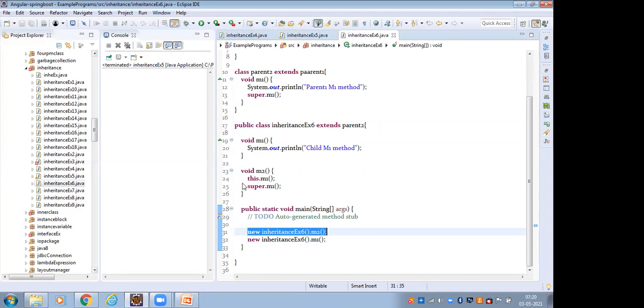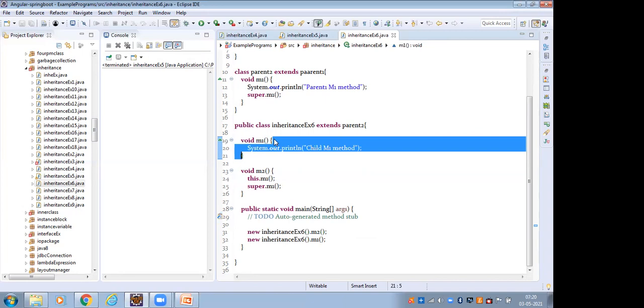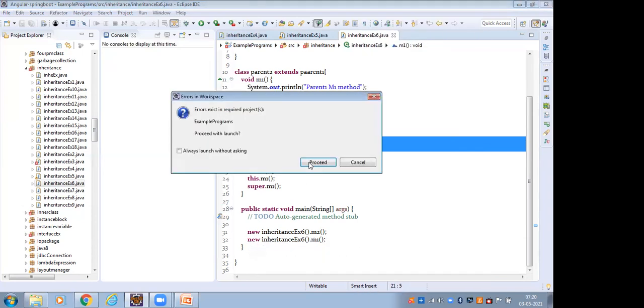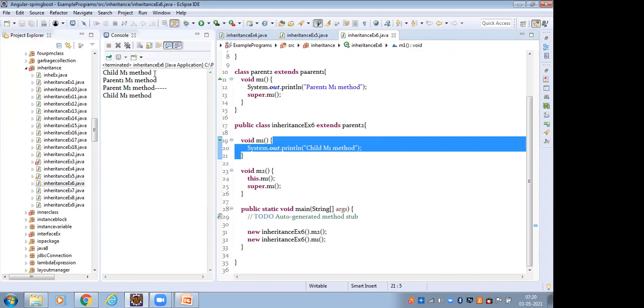M2 method inside, this dot M1. This dot M1 means the current class M1 method. So this dot method name means the current class method. The child M1 method is printed here. So this dot M1, child M1 method is printed.